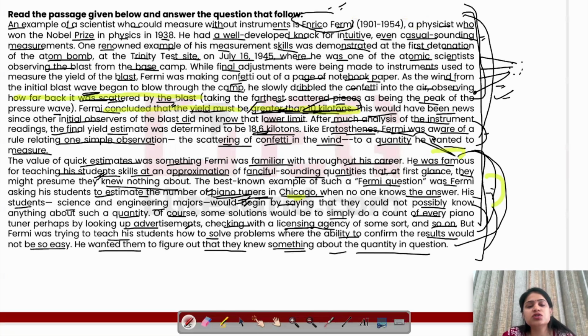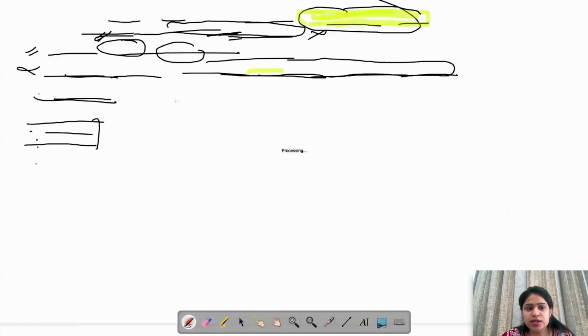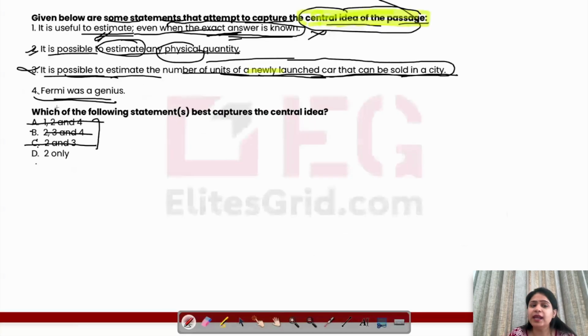We are more or less talking about how we can estimate things, how we can get approximations of quantities that cannot be measured at that time. So that was the thing. And anyway, once you eliminate 3 and 1, all these options will go. You will be left with D only. And 2 is actually the most appropriate statement.